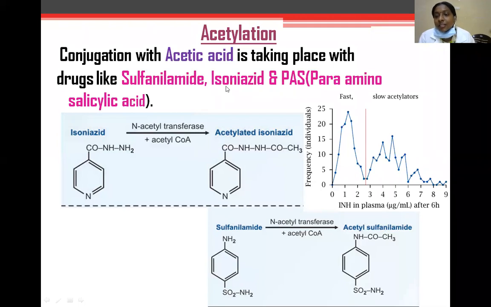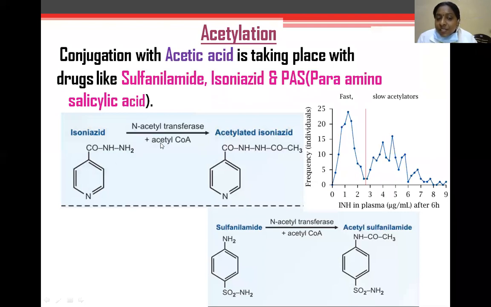Acylation. Here, conjugation with acetic acid takes place in acylation reactions, mainly for drugs like sulfonamide, isoniazid, and PAS, para-amino-salicylic acid.